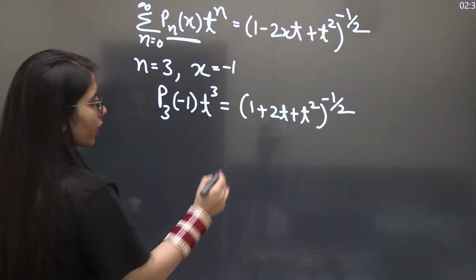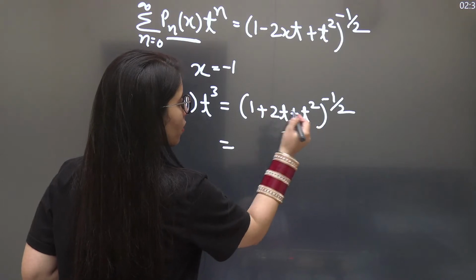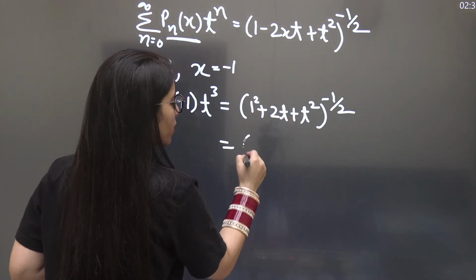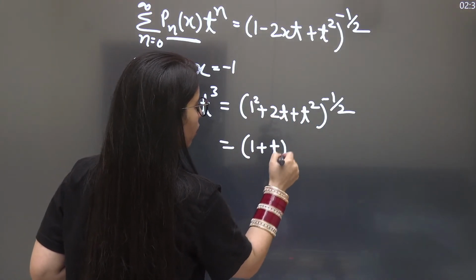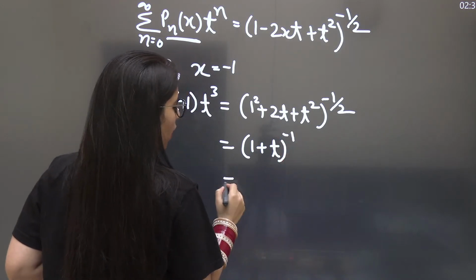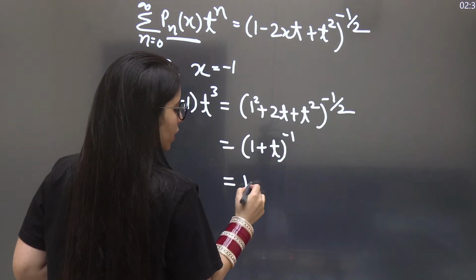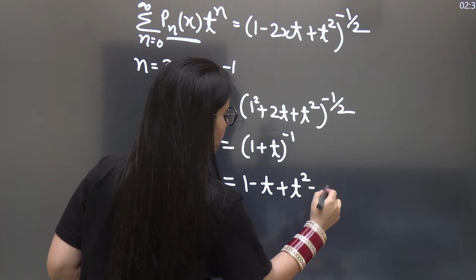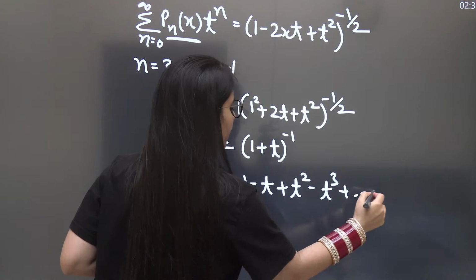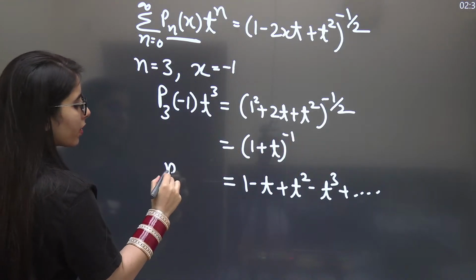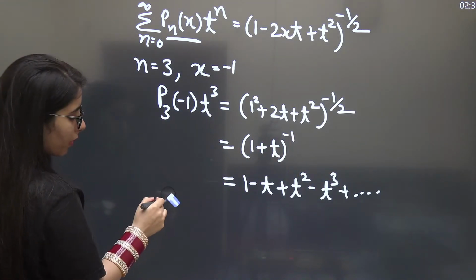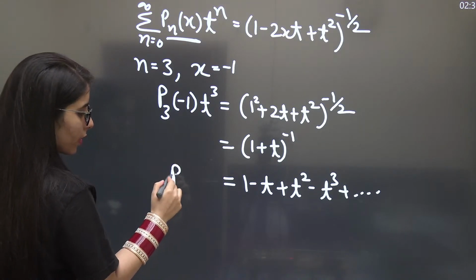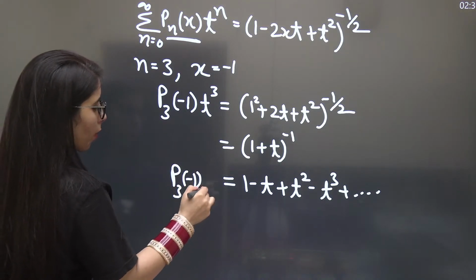Now just simplify this part. You will get a^2 + b^2 + 2ab, which is a plus b whole square, which will give you minus 1 power there. If you write the binomial series expansion for this part, it will give you 1 - t + t^2 - t^3 and so on. The series should be clear to us. It's a basic part. It's not just related to Legendre polynomials or something from this section only. No, it's a common thing.